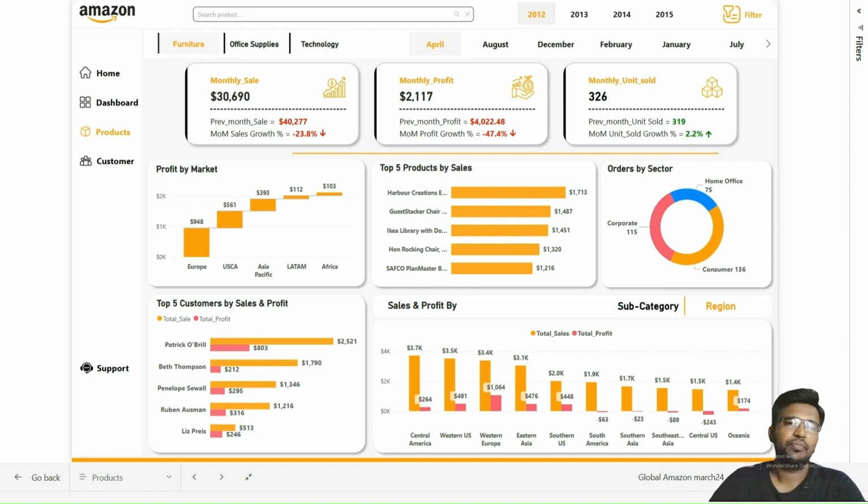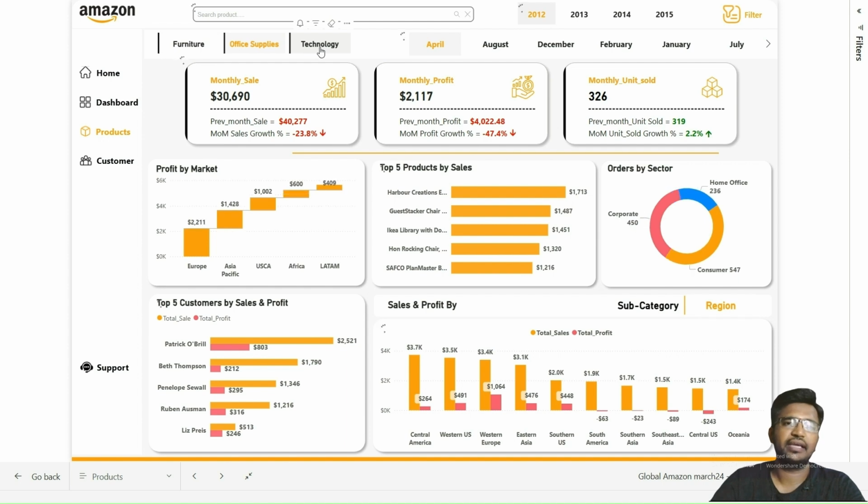So here at the top, we have the category slicer. This slicer allows users to filter the data by category, that is furniture, office supplies, and technology. This helps in focusing the analysis on specific product categories.